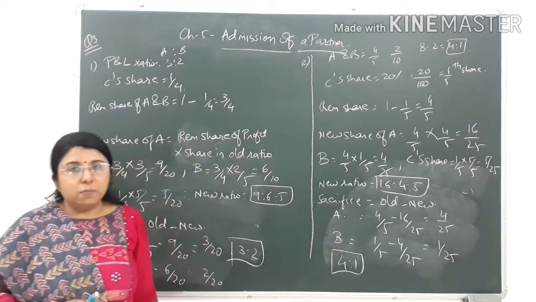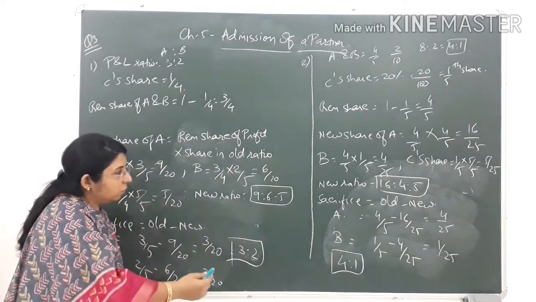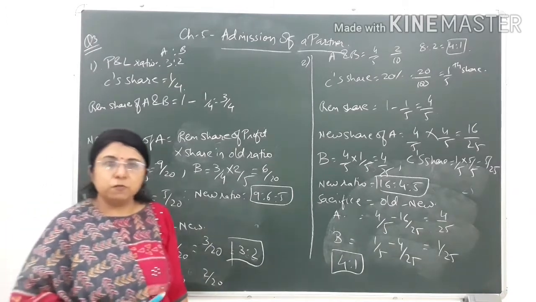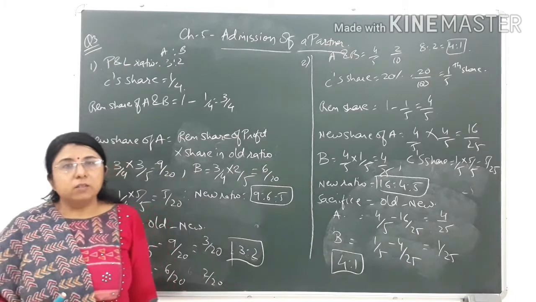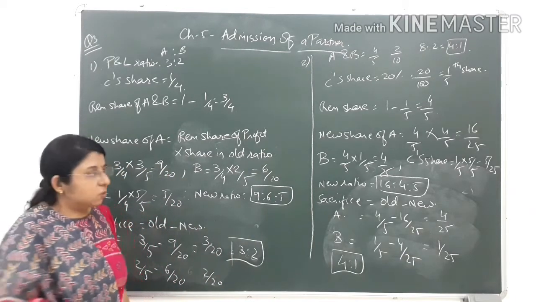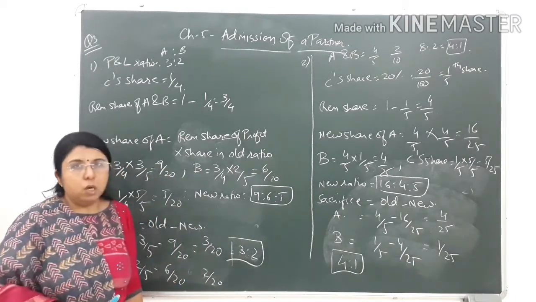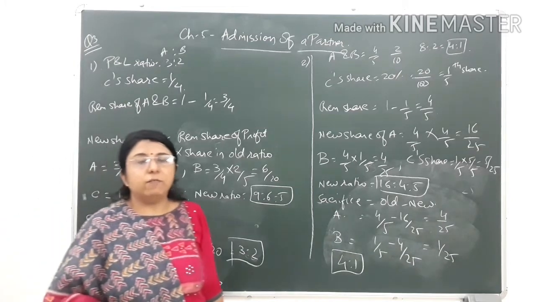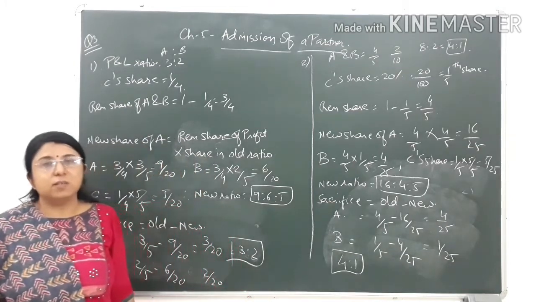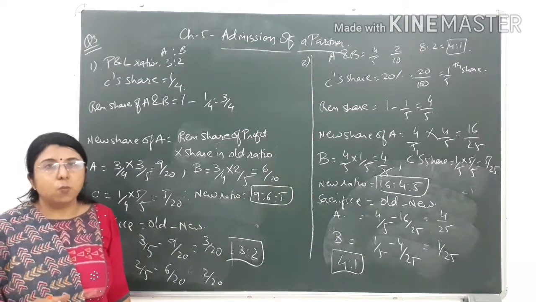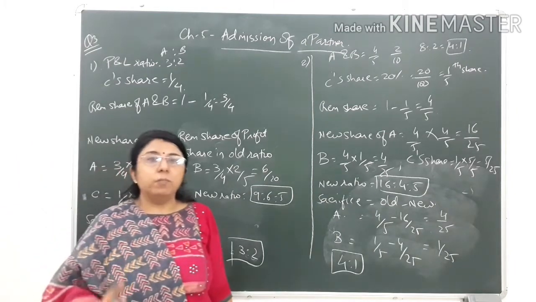So this chapter is very important. Over here I am starting with smaller sums. This type of sums, no doubt, will not be asked in the examination, but for understanding the bigger sums, these points are very important to be known. So that's why: how to find the new profit and loss sharing ratio, and how to find the sacrifice ratio. This type of small points will be coming in the bigger sums.